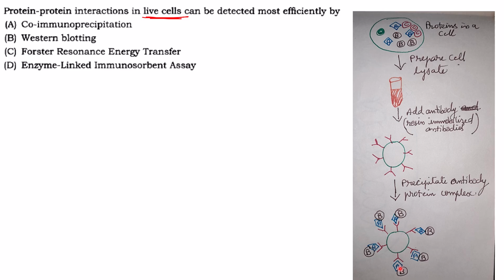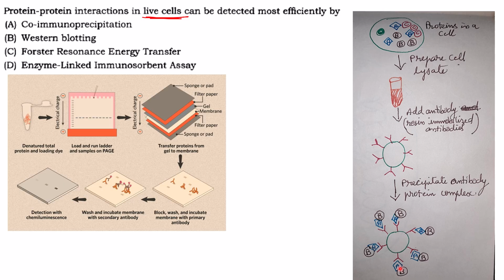So this will help to identify which proteins interact with each other in a cell. Protein interaction is studied in co-immunoprecipitation, but not in live cells, but in lysed cells. Then the next option they have given is Western blotting. Here, what you take is for studying specific proteins in a sample.